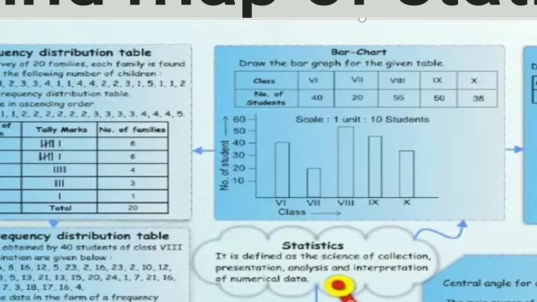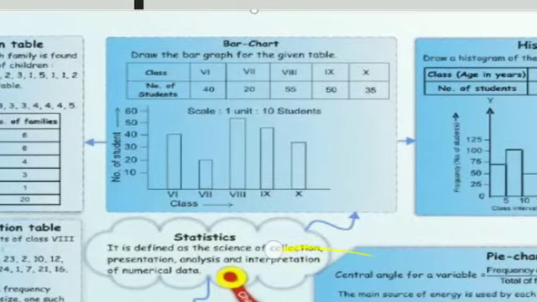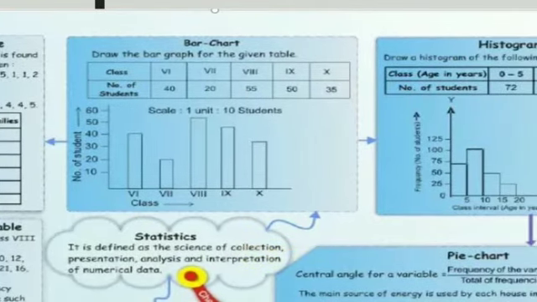Bar graph में आप x axis और y axis पे represent करते हैं. x axis पे your classes you have represented over here. On y axis you have represented the frequency. Scale is very much important. x axis और y axis लिखना mention है, और x axis और y axis पे आप क्या चीज़ ले रहे हैं वो लिखना important है.